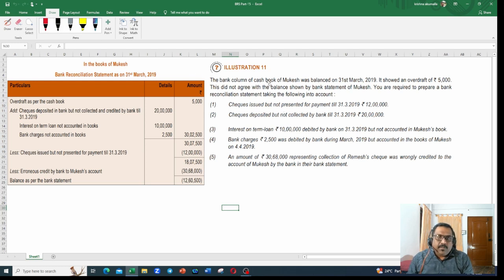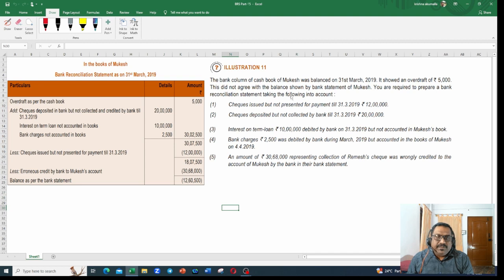The bank column of cash book of Mukesh was balanced on 31st March 2019. So they have given the cash book balance of Mukesh as of 31st March 2019. It showed an overdraft of 5,000 rupees. So unfavorable balance, overdraft balance was given as per cash book.